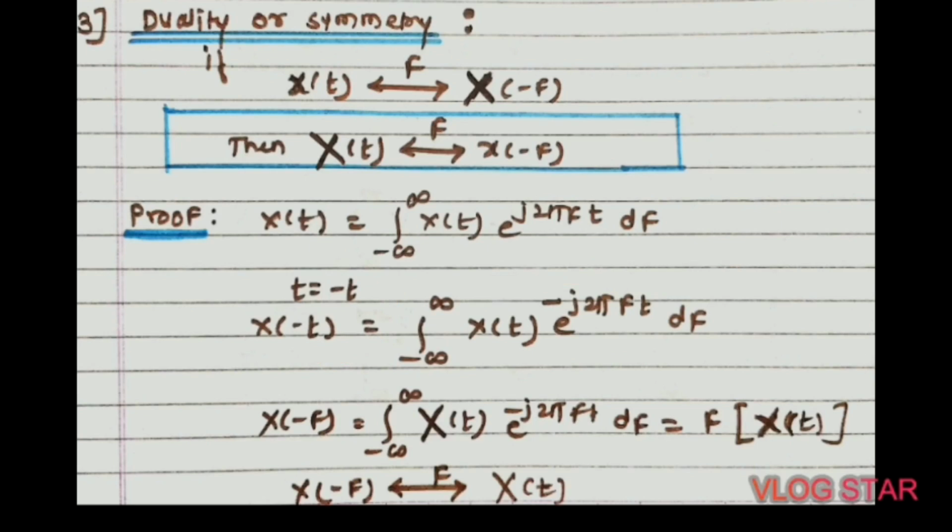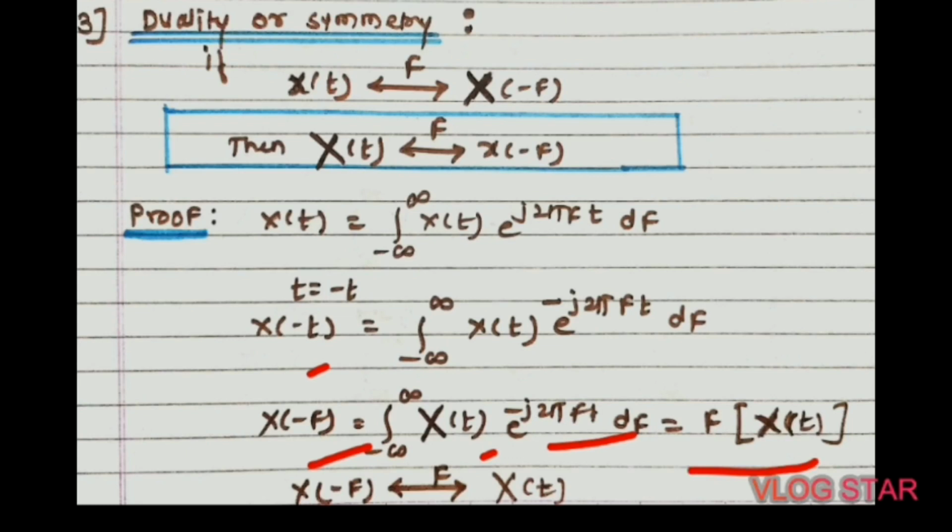So interchange t and f. Instead of t we have to put just f. So x of minus f is equal to the integral from minus infinity to plus infinity of x of t into e raised to minus j 2 pi f t into dt. It will become the Fourier transform of x of t.